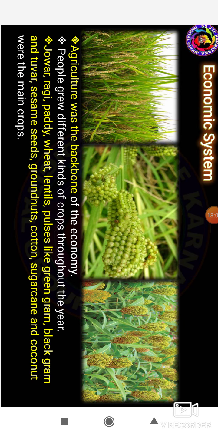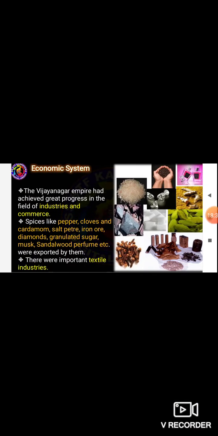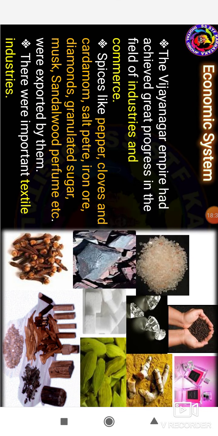The Vijayanagara kings constructed wells, tanks and canals to encourage irrigation. There were five kinds of practice: Geni, Guttigi, Siddhaya, Vara and Gadi. In these five kinds of practice, the land was held in the agricultural field.